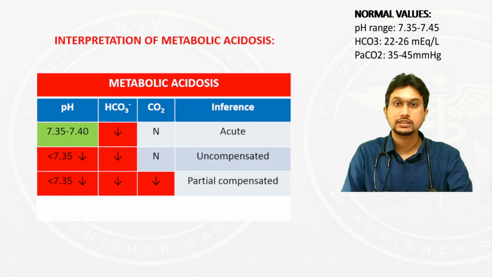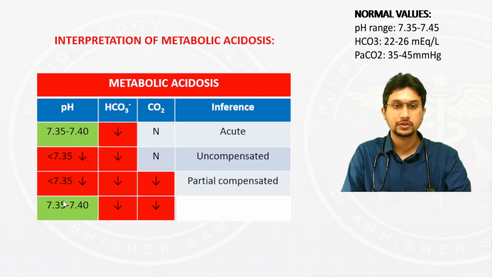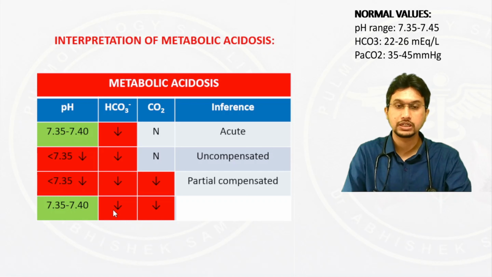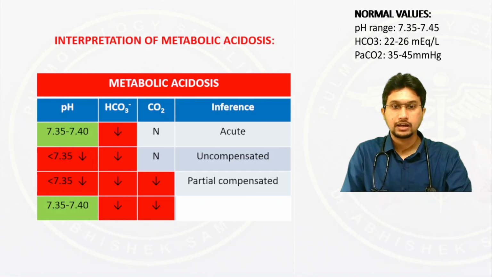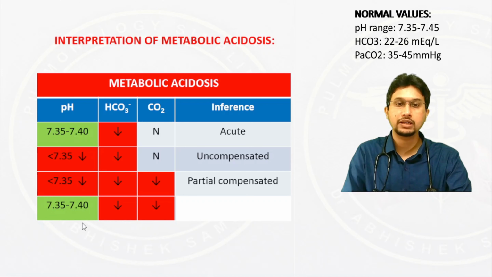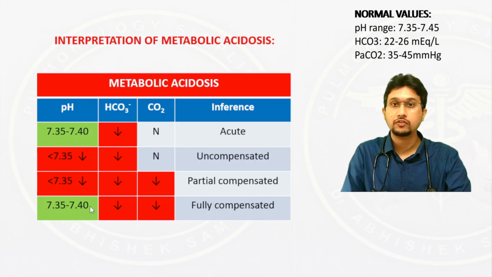Now let us look at the other scenario. In this scenario, the pH is between 7.35 and 7.40, but the bicarbonate is still on the lower side and carbon dioxide is also reduced. What has happened in this scenario is that the carbon dioxide is reduced to compensate for the low bicarbonate, and this has successfully brought the pH within the normal limit. This is suggestive of a fully compensated disorder.